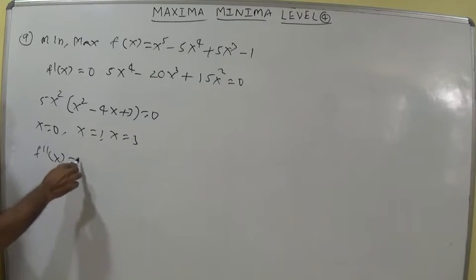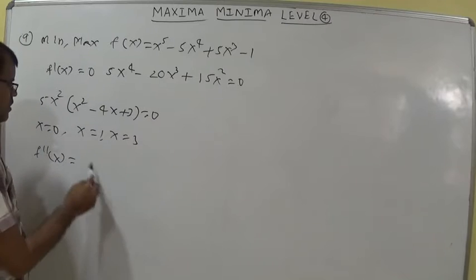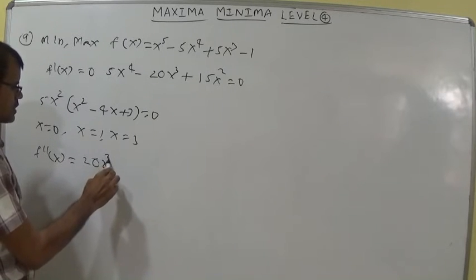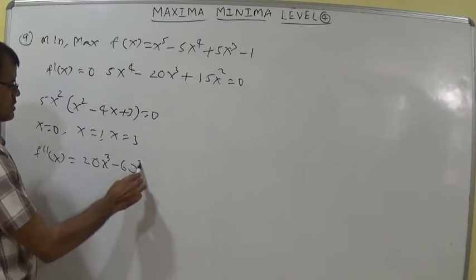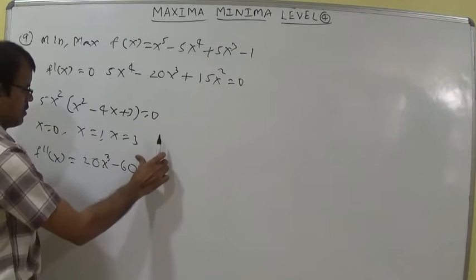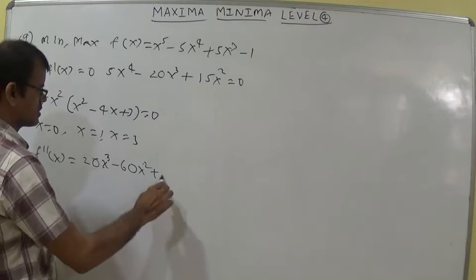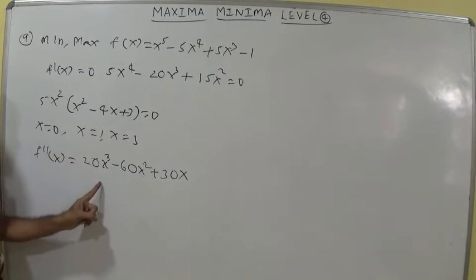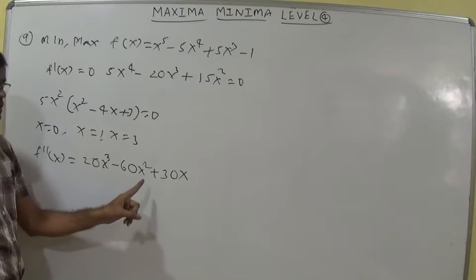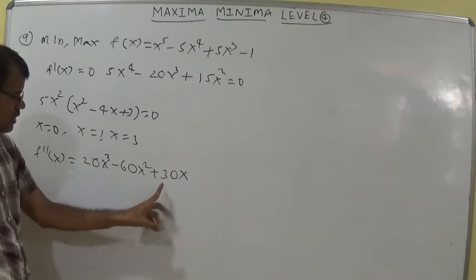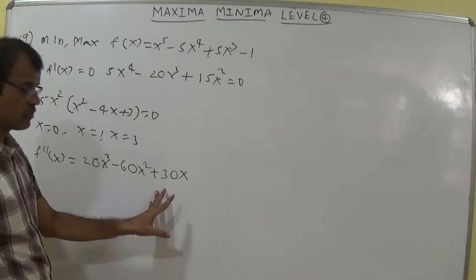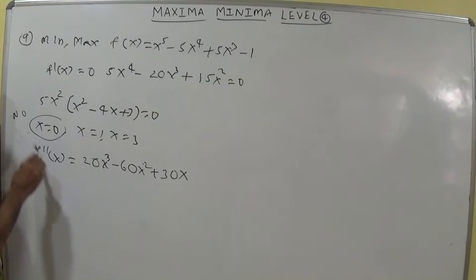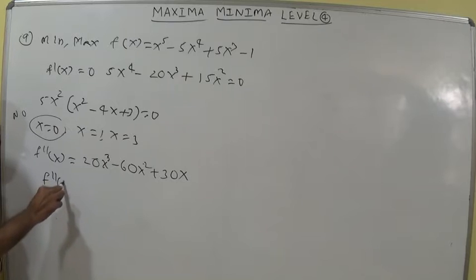If we write f double dash x, it is 20x cube minus 60x square plus 30x. If you put x equal to 0, f double dash x is equal to 0, which is called a point of inflection. That is wrong. f double dash x should not be equal to 0, so don't substitute the value x equal to 0. Now you can substitute in f double dash of 1.